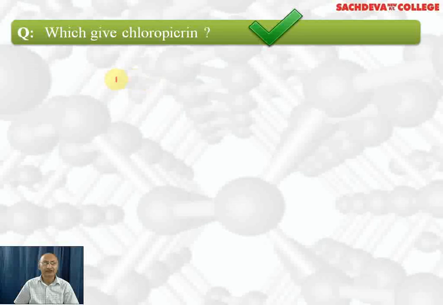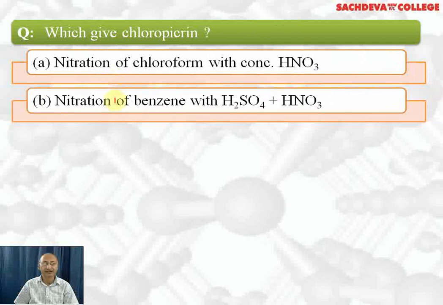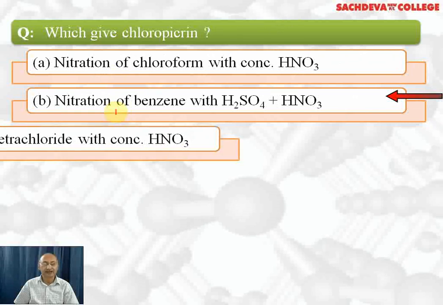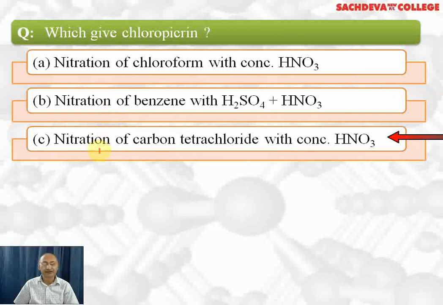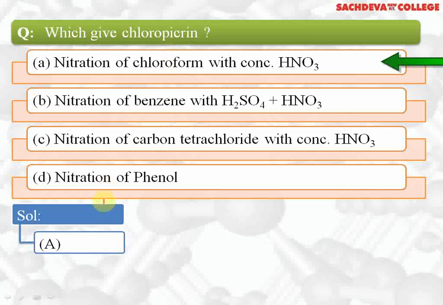Next question, which of the following can give chloropicrin? First option is nitration of chloroform with concentrated nitric acid. Second option is nitration of benzene with sulfuric acid and nitric acid. Third option is nitration of carbon tetrachloride with concentrated nitric acid. Fourth option is nitration of phenol. The correct answer is nitration of chloroform with concentrated nitric acid will give CCl3NO2, which is called chloropicrin, and it is used as insecticide and war gas. Correct answer is A part.